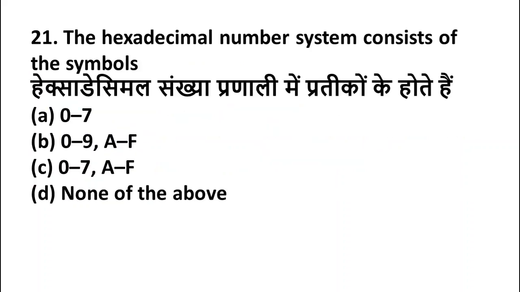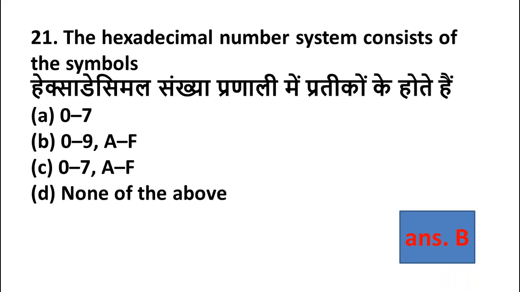Next question. The hexadecimal number system consists of the symbols: option A 0 to 7, option B 0 to 9 and A to F, option C 0 to 7 and A to F, option D none of the above. Friends, the hexadecimal number system includes the numbers 0 to 9 and also the alphabet A to F. So here the right answer is option B.